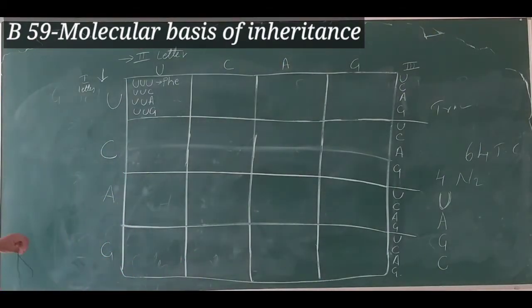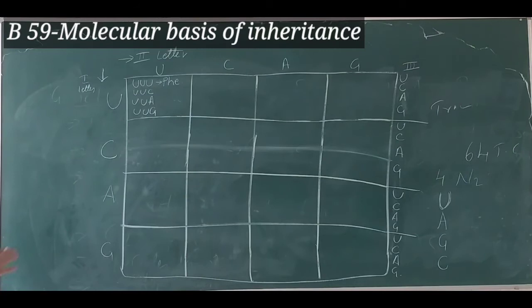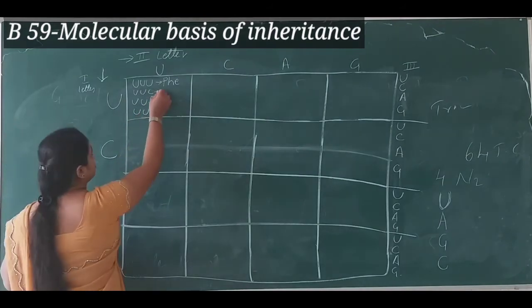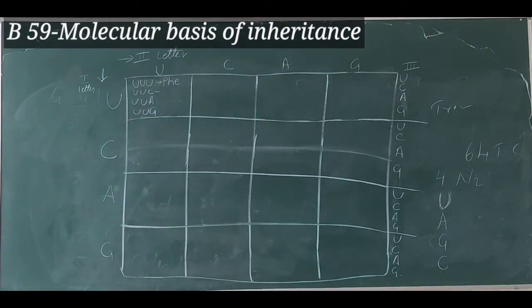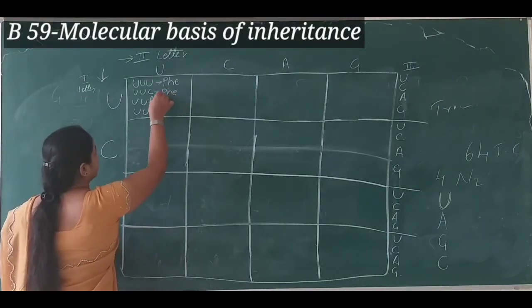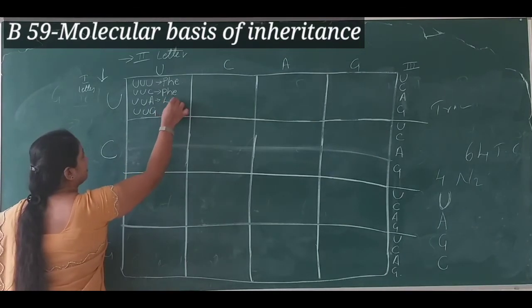So the expansion of these letters I'll write here so that it will become easier to make out. All right. UUC, this triplet codon codes for phenylalanine, and UUA triplet codon codes for leucine, LEU.